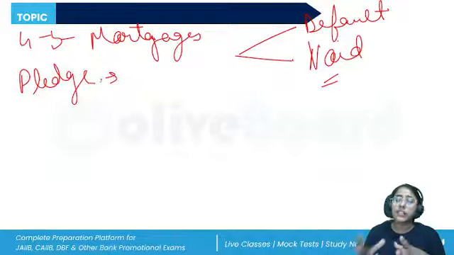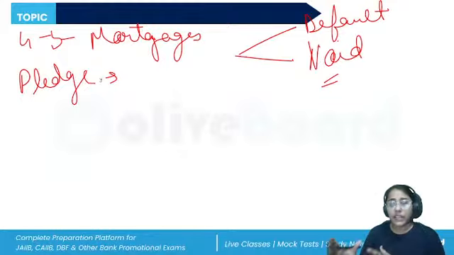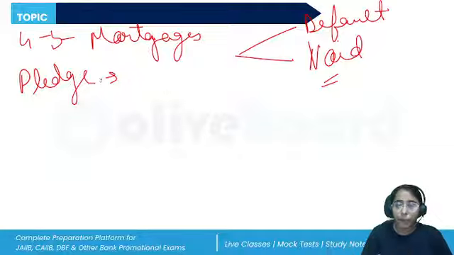Revise these questions. Constructive delivery is, for example, handing over the key of the godown in which the pledged goods are kept. Attornment: if the goods are in a public warehouse, then the warehouseman acknowledges to the pawnee that he'll be holding the goods on behalf of the pawnee.